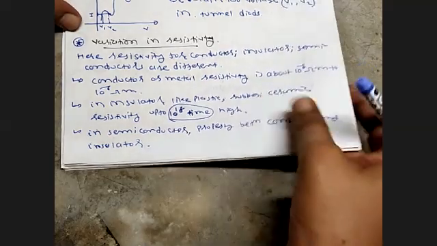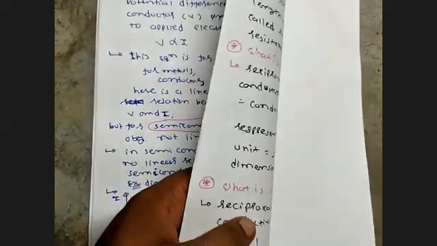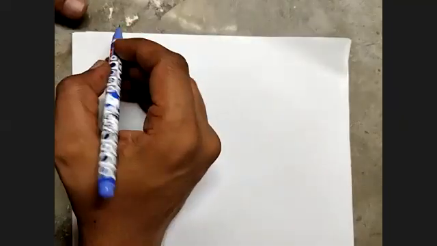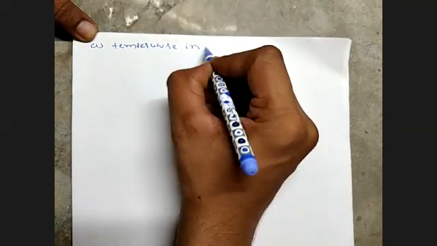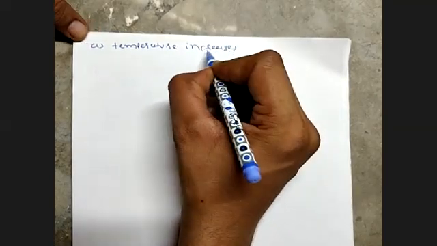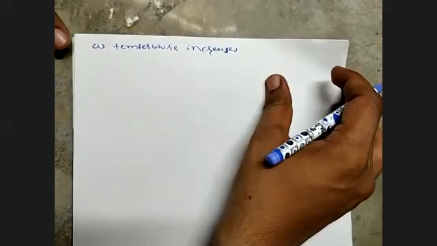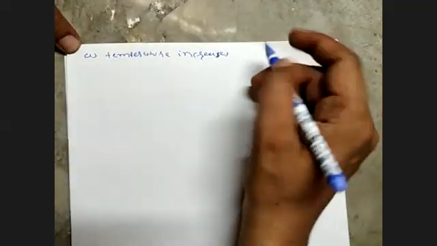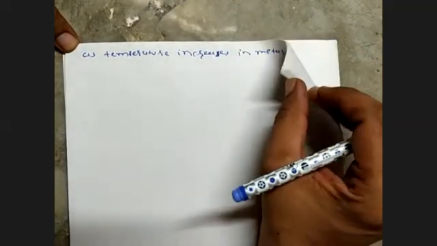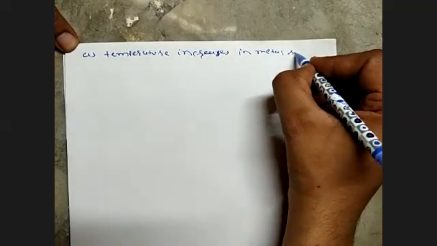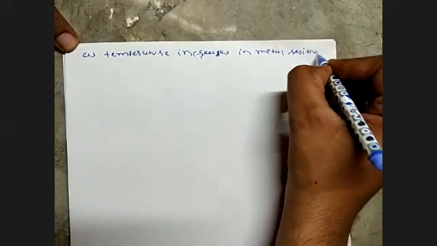You see, I can write it down once again. As the temperature increases, in a metal the resistivity increases, and as the temperature decreases, the resistivity decreases.